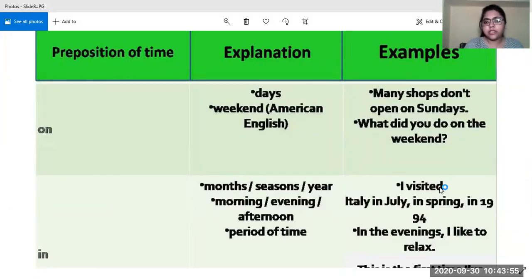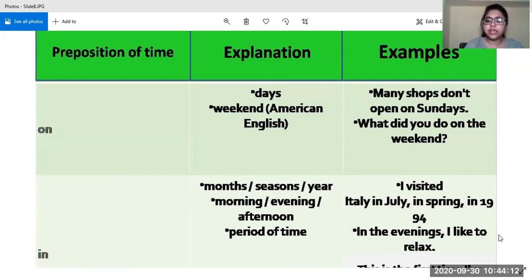So you can look at the example: I visited Italy in July, or you can say I visited Italy in spring. I visited Italy in 1994 or 2005, if you want to use a year. Then look at the next sentence.